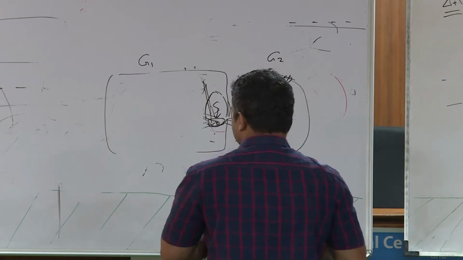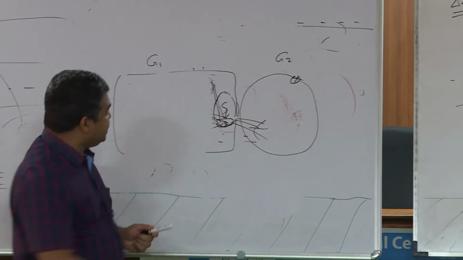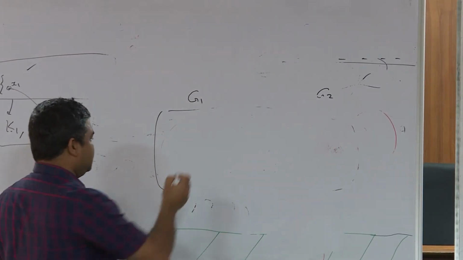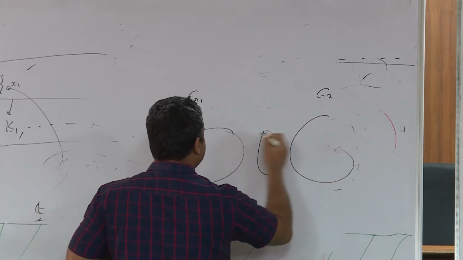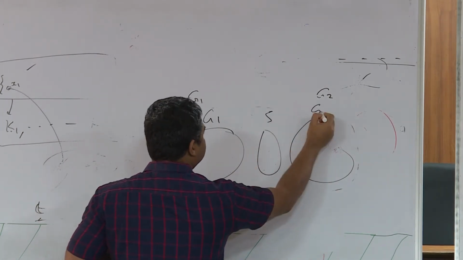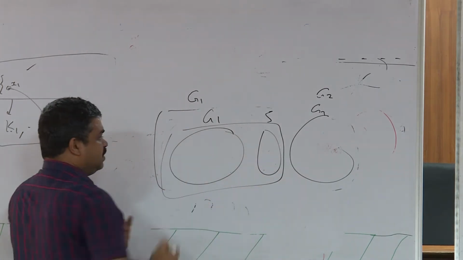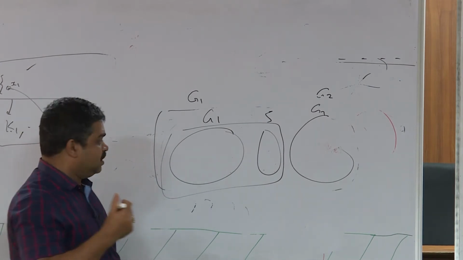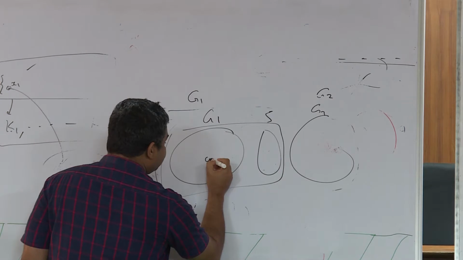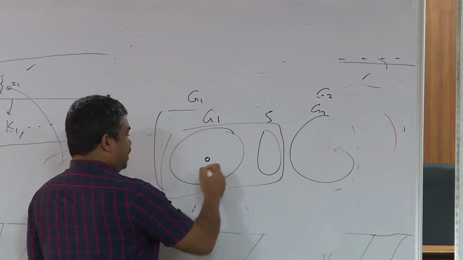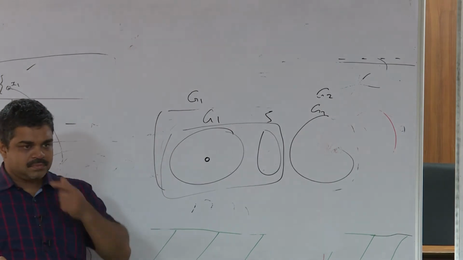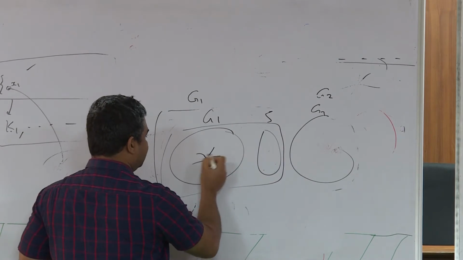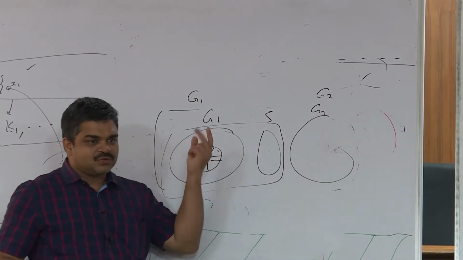So now look at this picture again. I am saying that in the smaller graph there exist two simplicial vertices. The picture is this: G1, S, G2. Take this portion. In this portion, there are two simplicial vertices, not one, and they are non-adjacent. If one of the simplicial vertices was here, I am done, because all its neighborhood will be here only, as no neighbor comes from there.